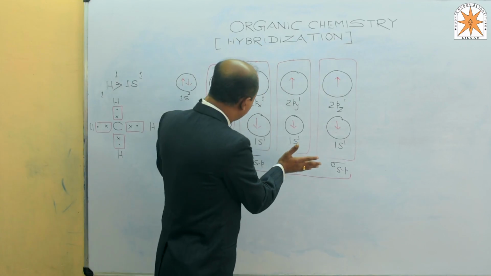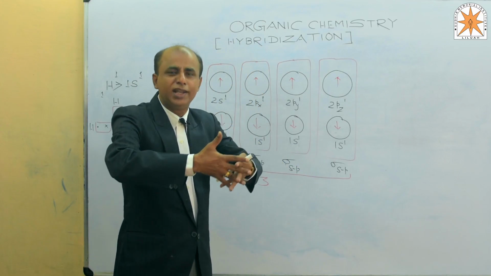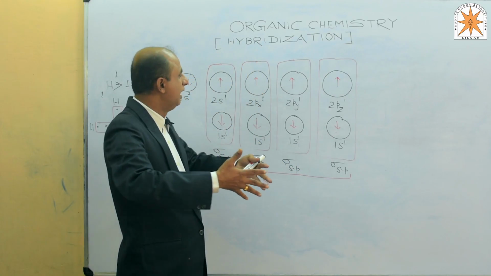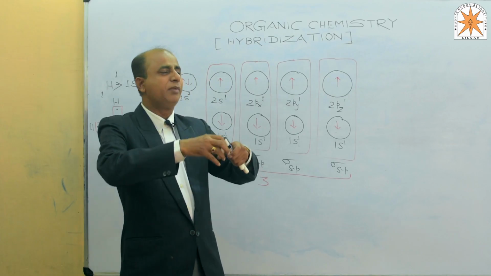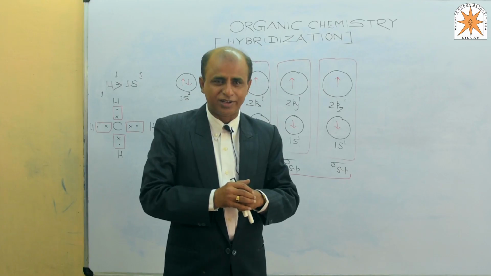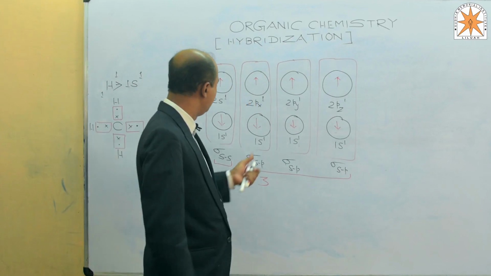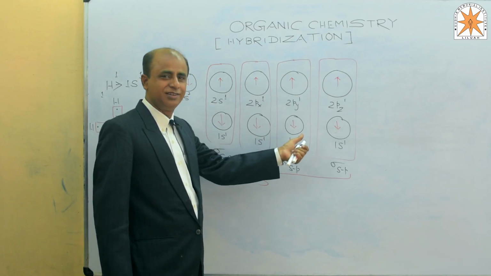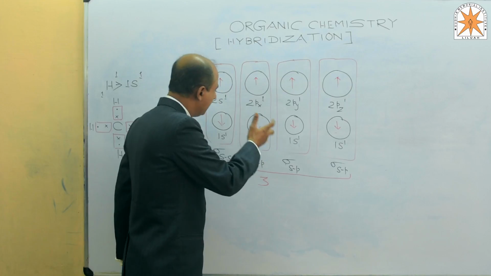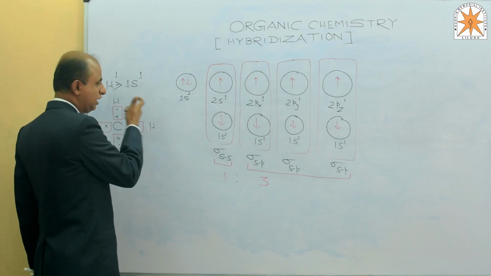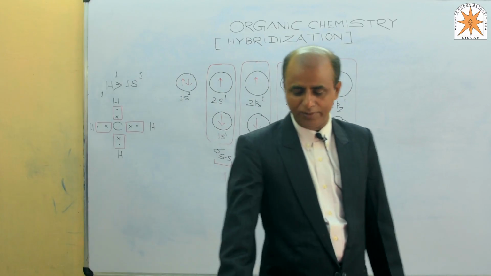So before sharing with the hydrogen atoms, they mix their energy and redistribute among themselves to form equivalent energy level orbitals. After that the overlapping takes place, and the strength remains the same. This is said to be the concept of hybridization.